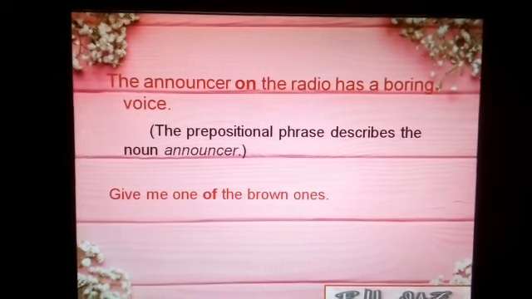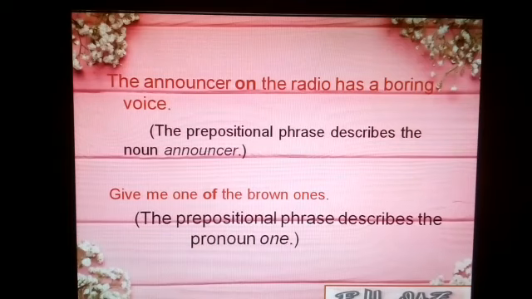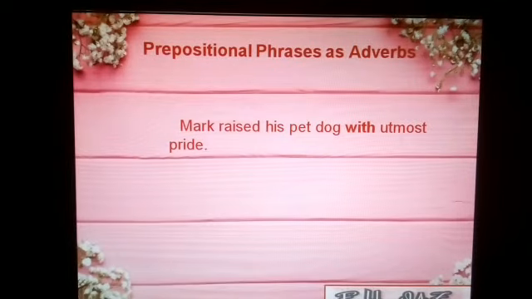Give me one of the brown ones. In this sentence, our prepositional phrase, which is of the brown ones, describes our pronoun one. So once again, for us to identify the preposition functioning as adjective, we must first look for the noun it describes in the sentence. Let's have now the prepositional phrases used as adverbs.